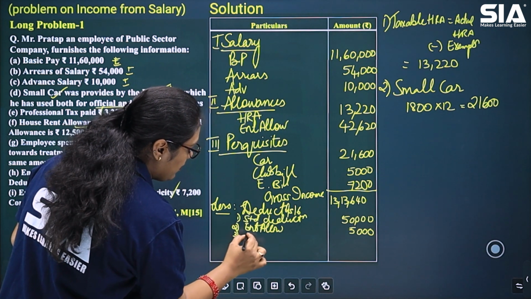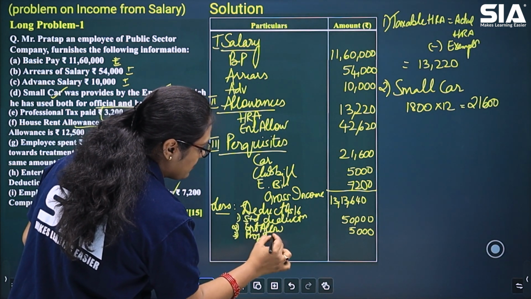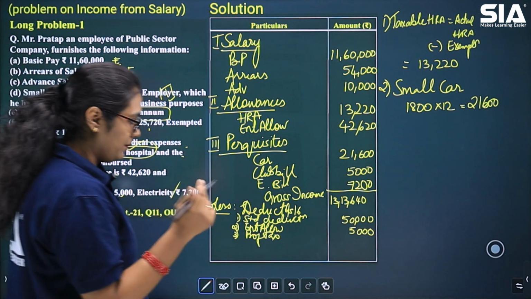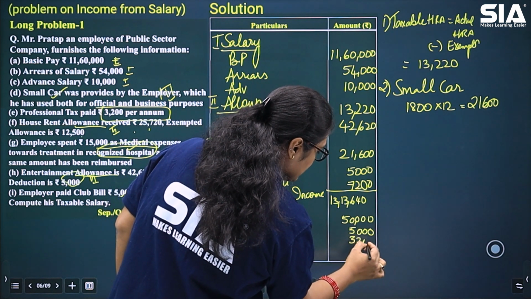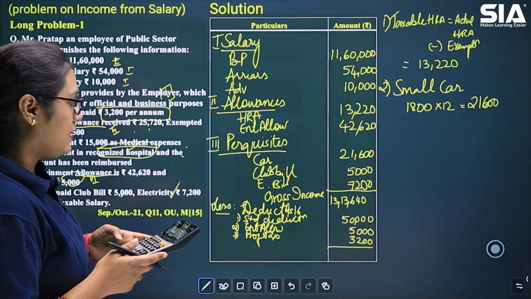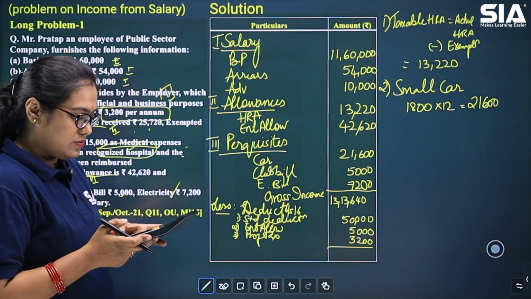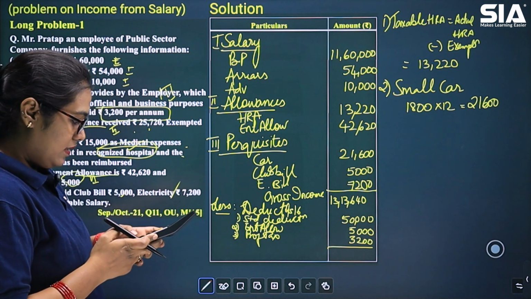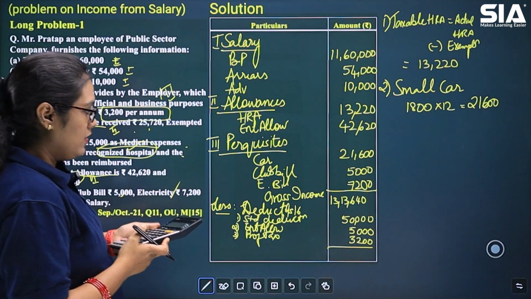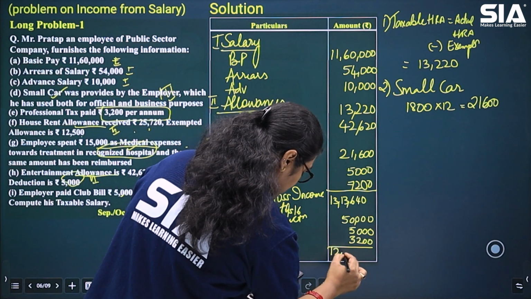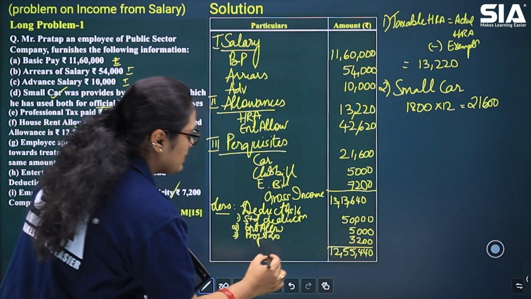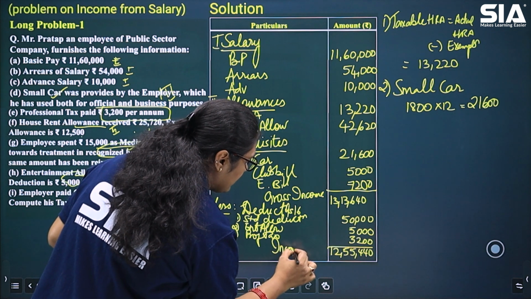Then we have professional tax. How much is the professional tax that has been paid? 3,200 per annum. So directly 3,200. So 13 lakhs 13,640 minus 50,000 minus 5,000 minus 3,200. So that is 12 lakhs 55,440. This is your income from salary.